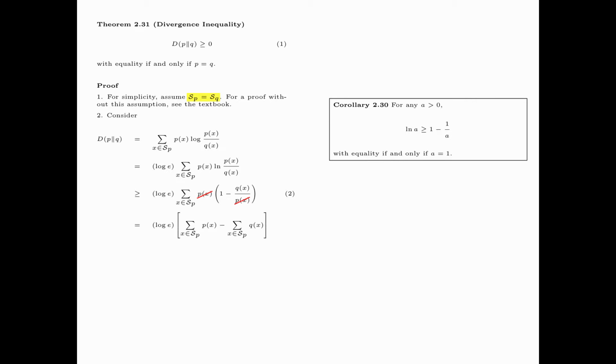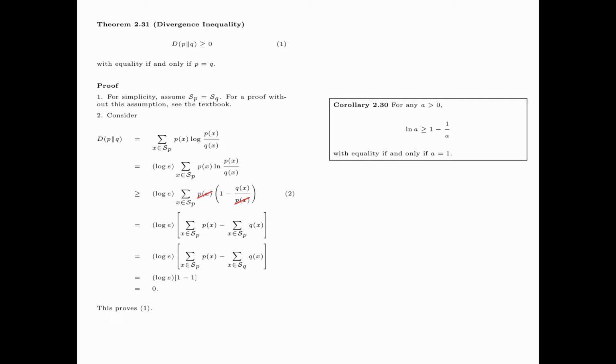Now with the assumption S_P equals S_Q, we can replace S_P by S_Q here. And so we have log e multiplied by the first summation, which is equal to 1, minus the second summation, which is also equal to 1. So we have 1 minus 1, and hence we have 0.